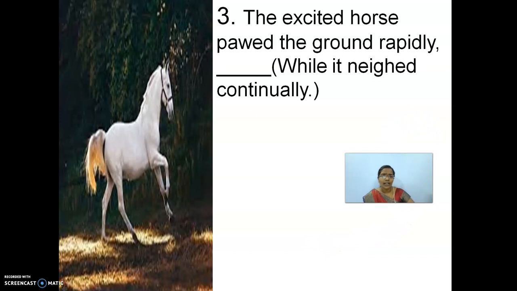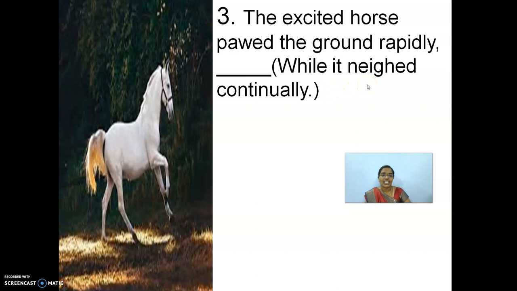So here, what is the verb? Neighed, okay? When it neighed continually, you know, the horse will neigh and paw when it is ready to run, when it is ready for a race or to do something. So here, the verb which is given is neigh.